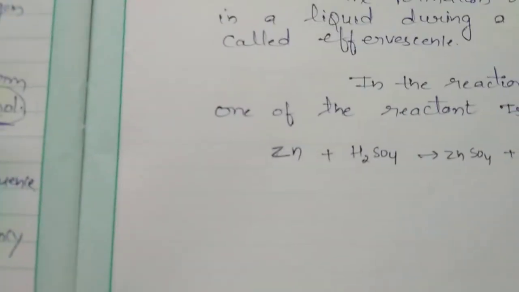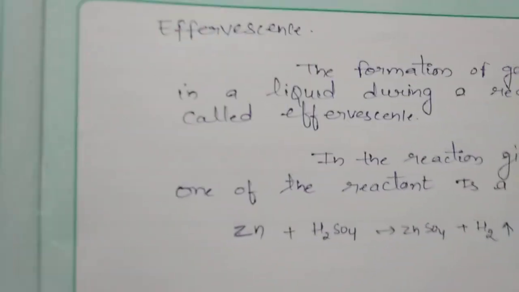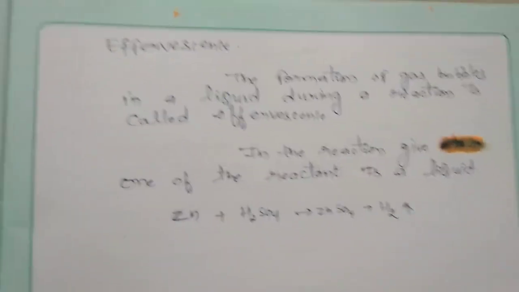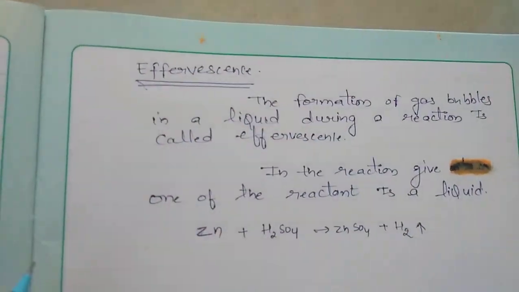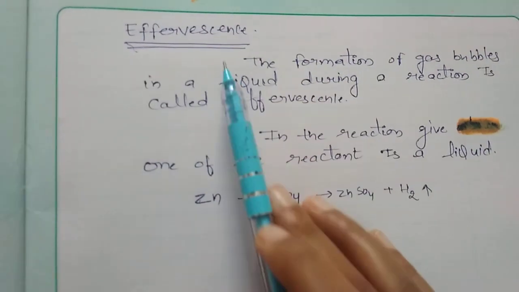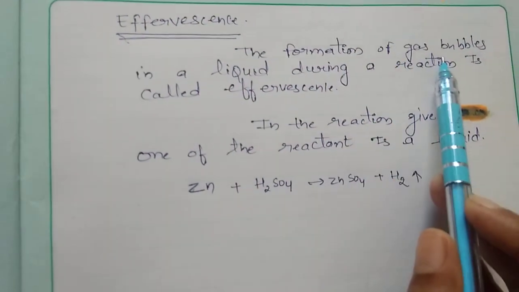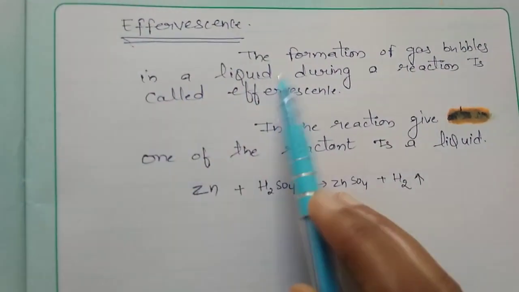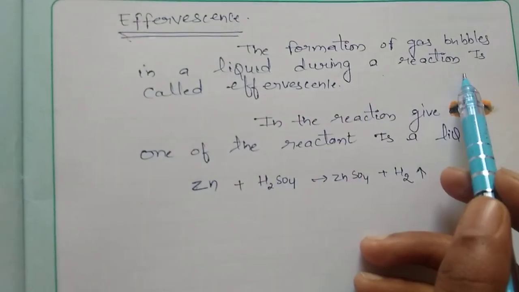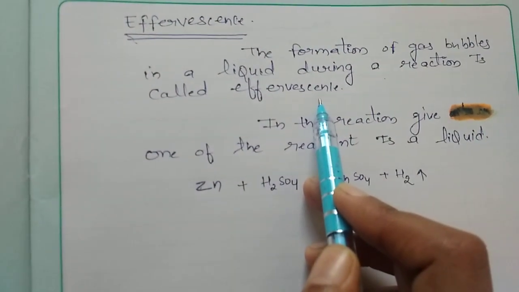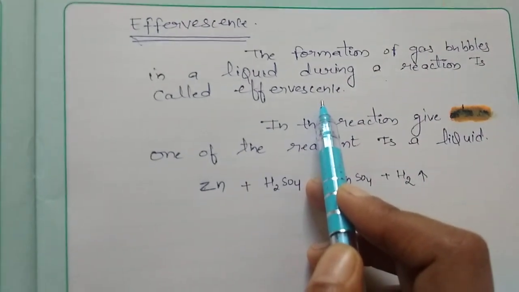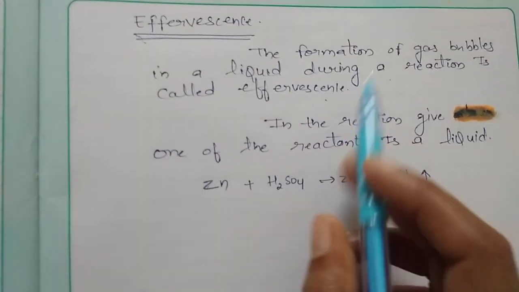Now I will tell you one of the most important words here, which you will read again and again in this chapter and in further chapters. That word is effervescence. What is effervescence? Formation of gas bubbles in a liquid during a reaction is called effervescence. Yes, it is just like in a Coke bottle, where effervescence takes place.